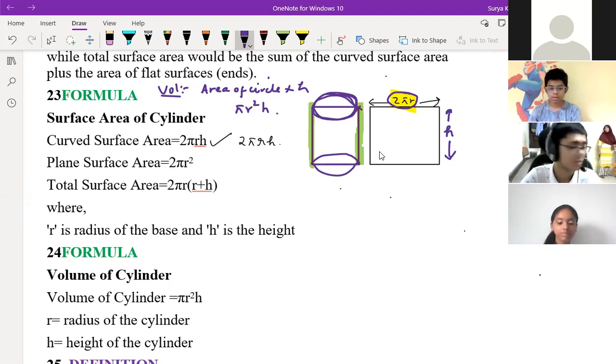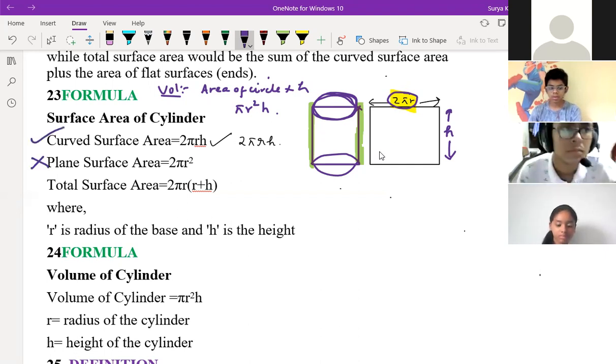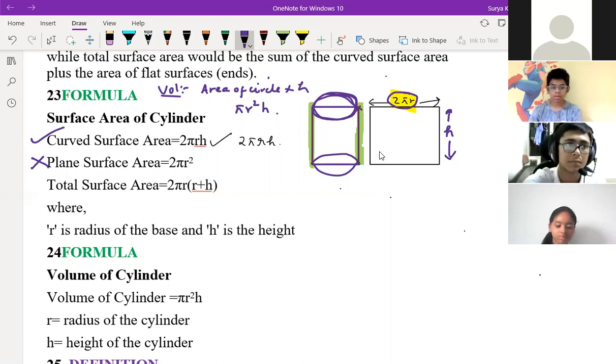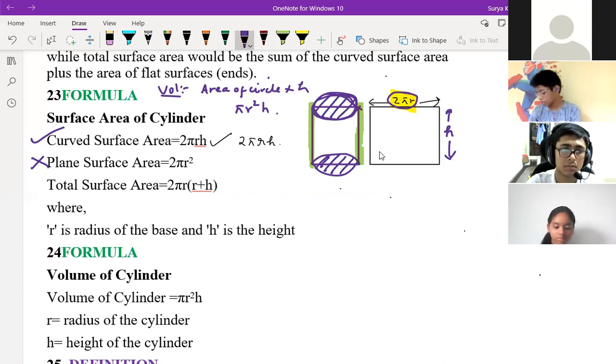Yes, sir. Now you just see this part. Don't consider this one; it is not required. Plane surface area means they're talking about this one. They are simply adding the area of the circle. Sir, which part are they talking about? Plane surface area means this top part, the top flat. Yes, the circles, two circles.